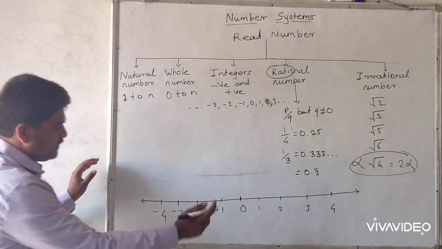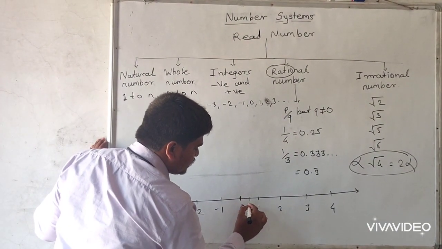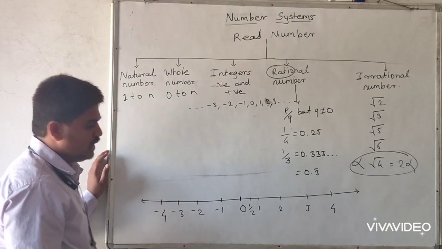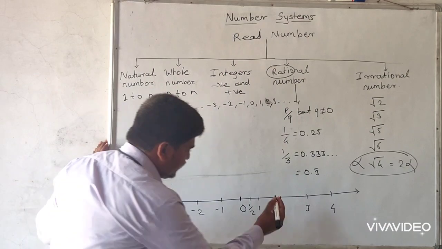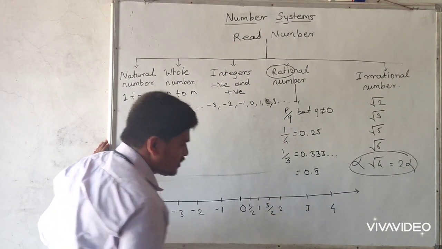Again, in between 0 and 1 we can write 1/2, which we know is 0.5. So 1/2 is a rational number. Again we can take 3/2 here also. This is also a rational number.